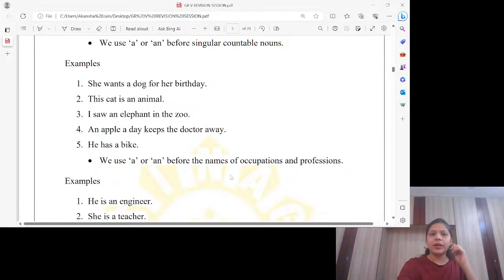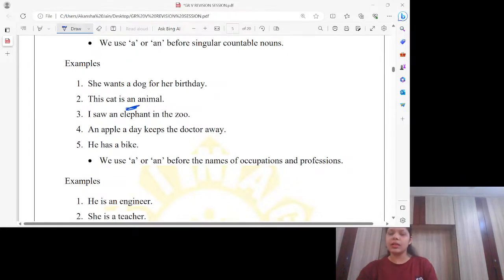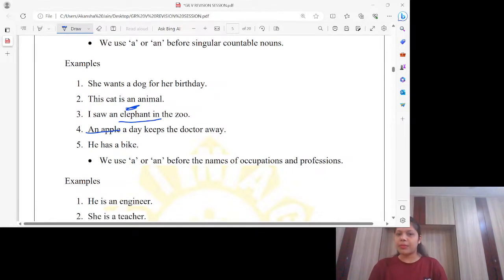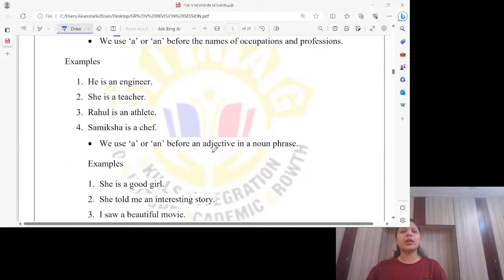So if I talk about an animal, singular, yes. Countable, yes. And an elephant. Elephant is singular and countable both? Yes. An apple, singular and countable both. He has a bike. Bike is singular and countable both? Yes. So we have used a here. Okay. Let's go ahead for the next one now.